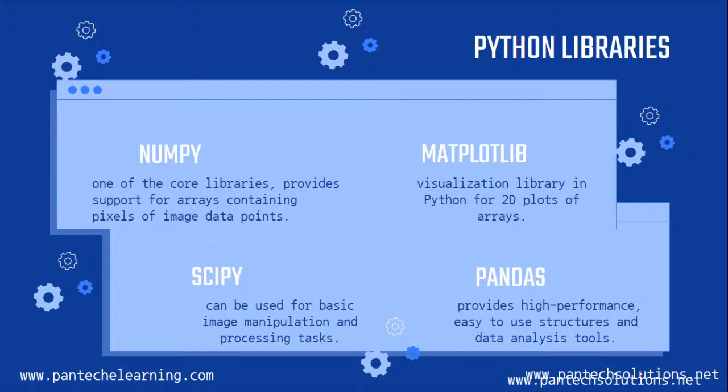With Matplotlib we can plot, do any 2D plots or live plotting graphs, and based on Matplotlib we see the output in the end. SciPy is for image manipulation and processing tasks, so with SciPy we can apply many functions on images. And Pandas is used as a data analysis tool.